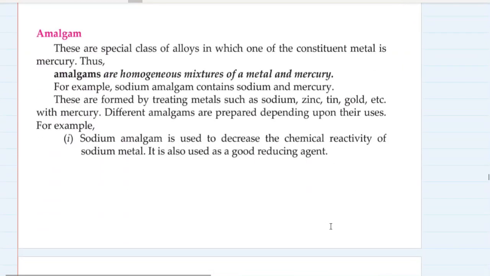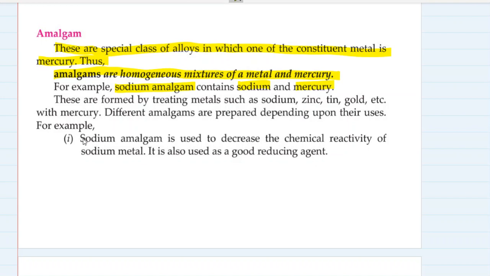Amalgams are a special class of alloys in which one of the constituent metals is always mercury. So amalgams are homogeneous mixtures of a metal and mercury, any metal with mercury. For example, sodium amalgam is sodium plus mercury. These are formed by treating metals such as sodium, zinc, tin, gold, etc. with mercury. Different amalgams are prepared depending upon their uses.